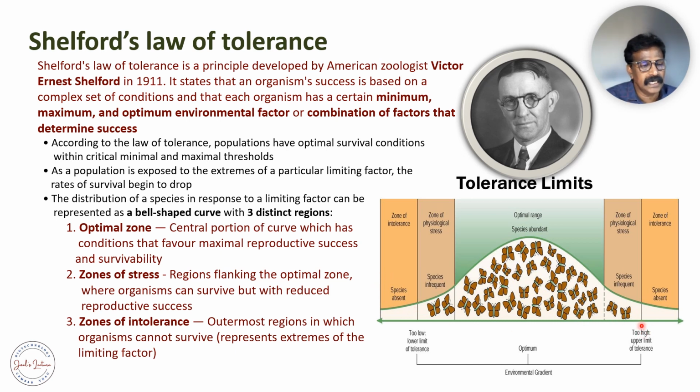It represents the extremes of the limiting factor, so no organism can survive. So that is the tolerance limit explained by Shelford about the law of tolerance.